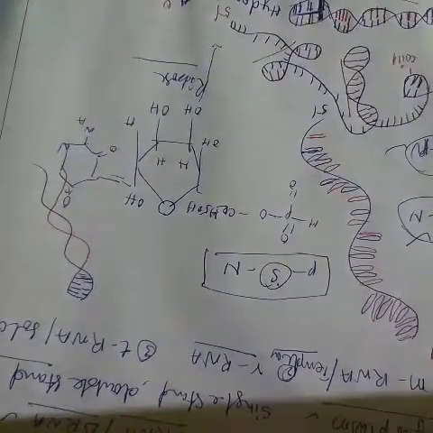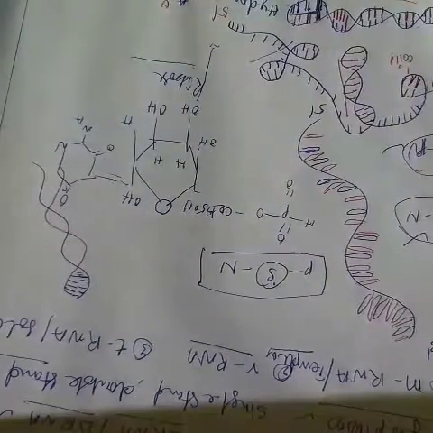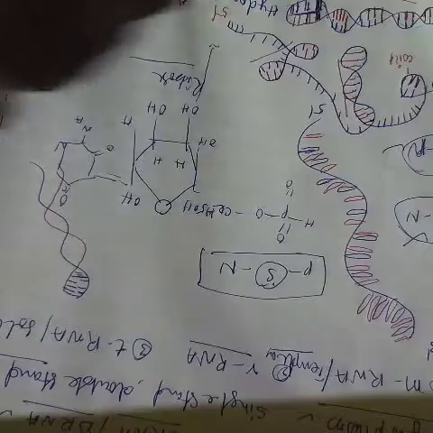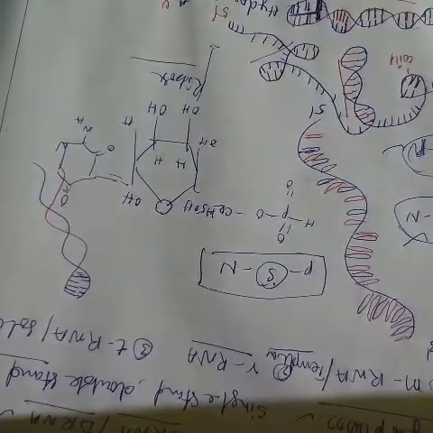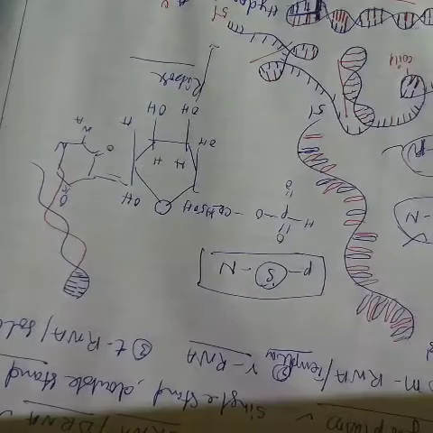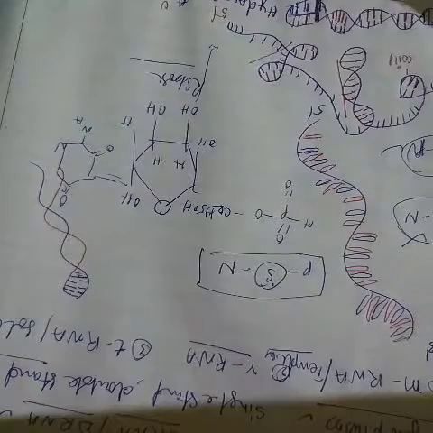So this is an RNA structure. You know that there is another structure, that is tRNA. tRNA is also called transfer RNA or soluble RNA.